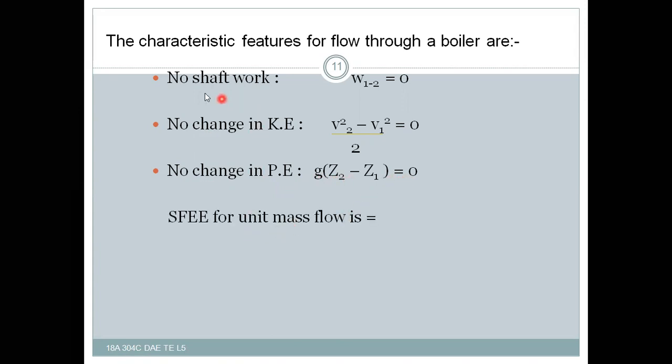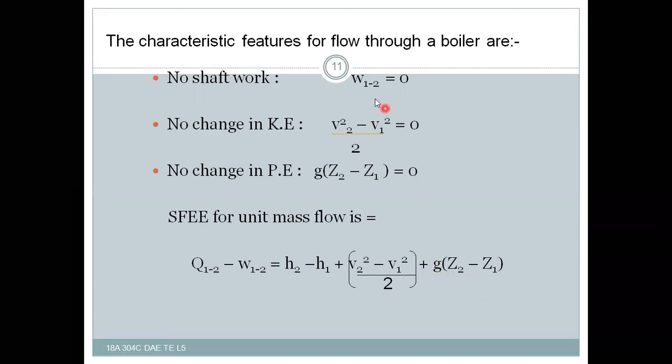So after having no shaft work, no kinetic energy change, no potential energy change, the steady flow energy equation for unit mass flow is Q12 minus W12 equals H2 minus H1 plus (V2 square minus V1 square) by 2 plus g(Z2 minus Z1).